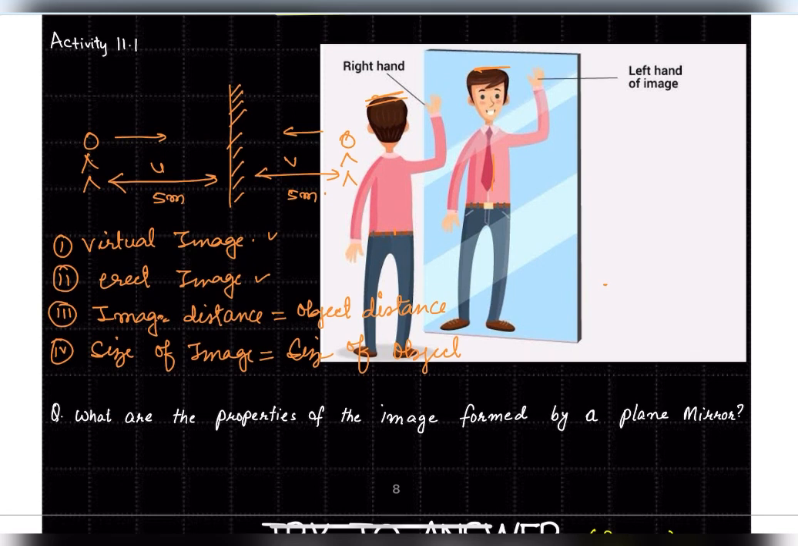So the question may be asked, what are the properties of the image formed by a plane mirror? We have discussed the properties. It will be a virtual image, it will be an erect image, image distance and object distance will be equal, and the size of the image is equal to the size of the object. That's all. We'll see you in the next topic.